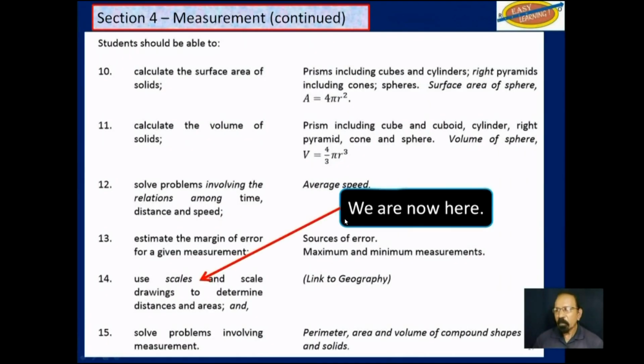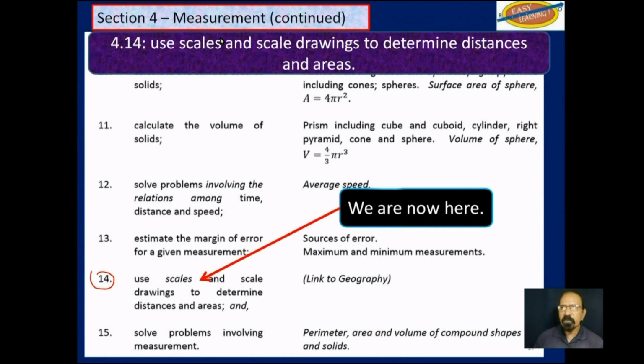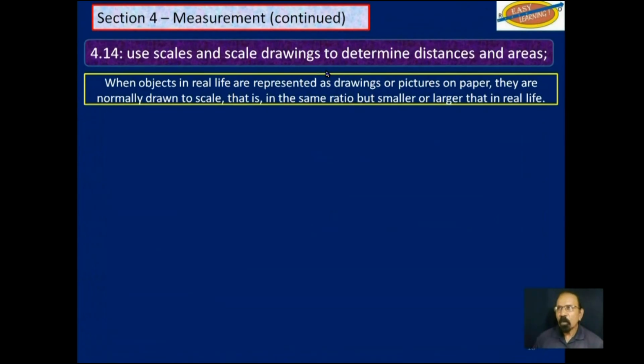So as I said, we are here, objective 14. Use scales and scale drawings to determine distances and areas. Now, when objects in real life are represented as drawings or pictures on a paper, they are normally drawn to scale, that is, to the same ratio but smaller, generally, sometimes larger than real life.